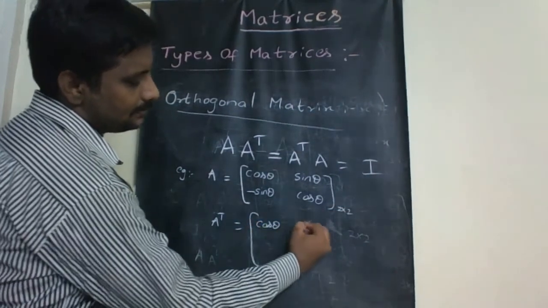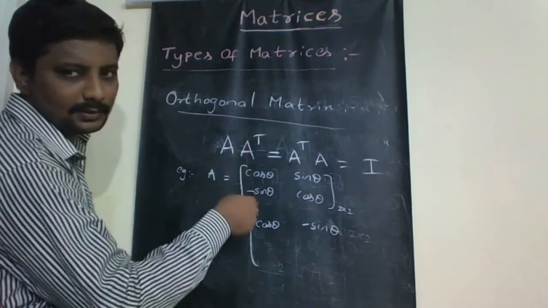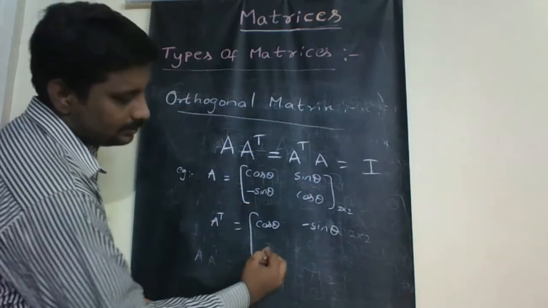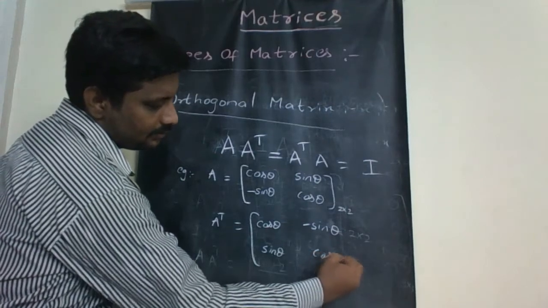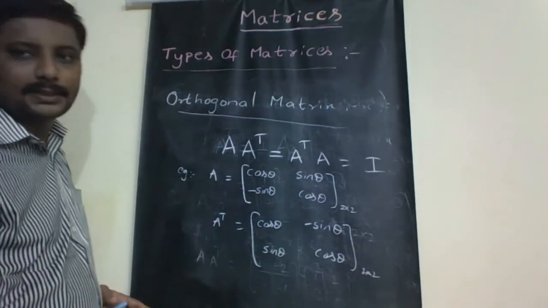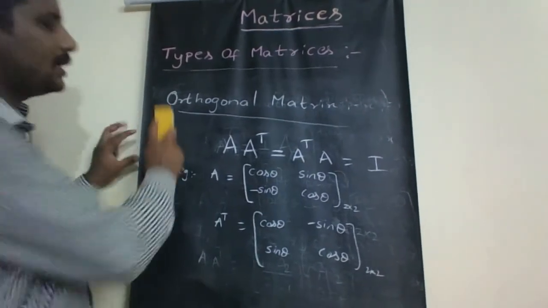Cos theta, minus sin theta, so writing the column elements as row elements. Sin theta, cos theta. So it is the transpose of the matrix. Now we will consider A transpose.